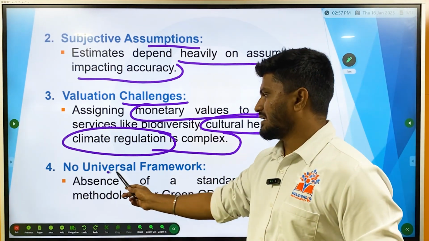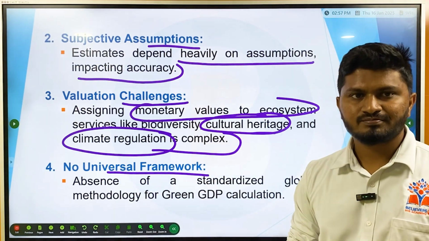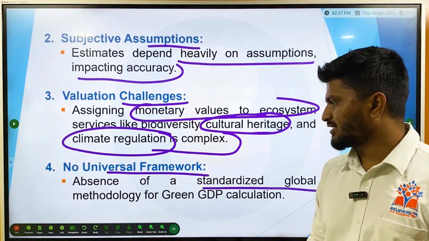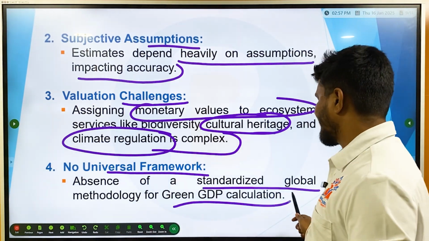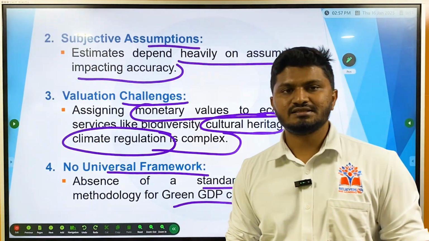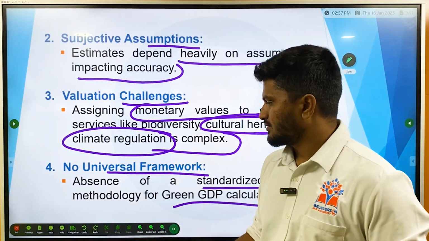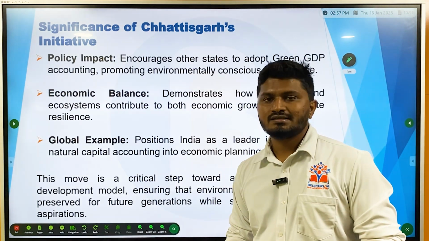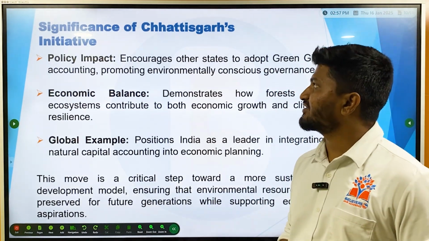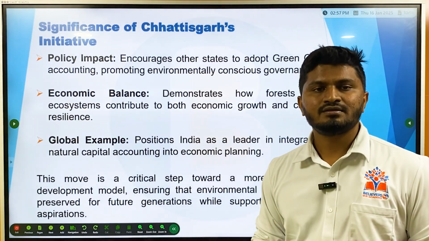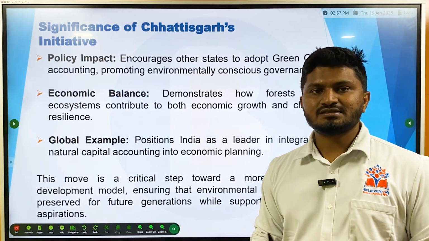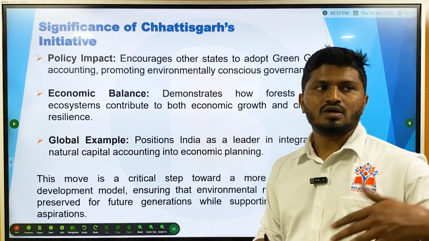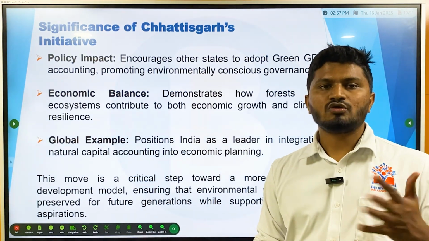Then there is the absence of a universal framework at the global level, that is, the absence of a standardized global methodology for green GDP calculation is also a challenge in this regard. So those are the challenges. Then what is the significance of Chhattisgarh's initiative? What will be the implications? So Chhattisgarh has taken up the initiative, then what are the impacts of Chhattisgarh on other states at the country level, at the global level?